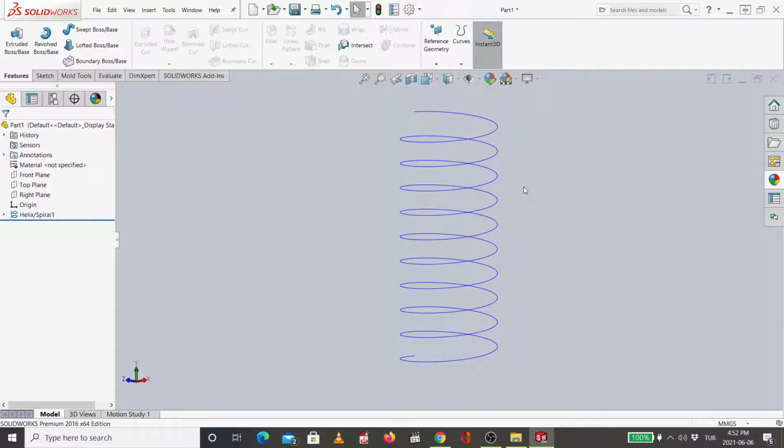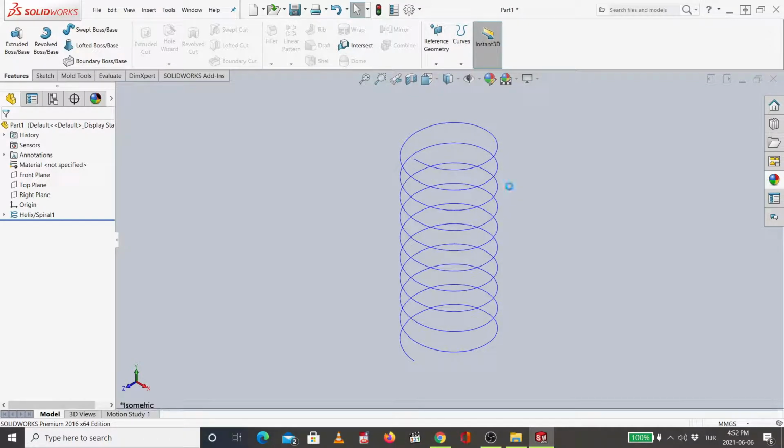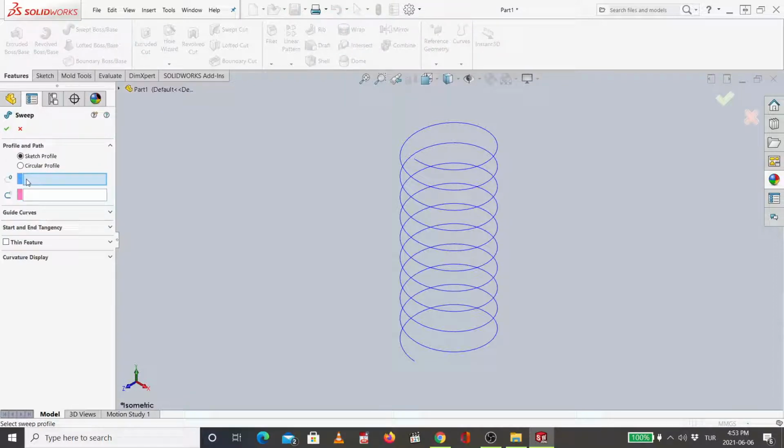Okay. So now after that, I will try to use the swept boss. If you remember, when I taught you swept boss, we need to have a profile plus the path. So the path is ready for us, but the profile will be a circle starting from here. Then it will cover all this path. So let me cancel it now.